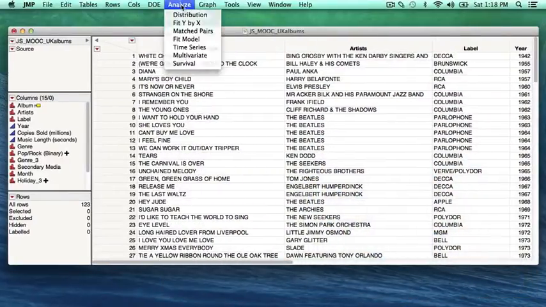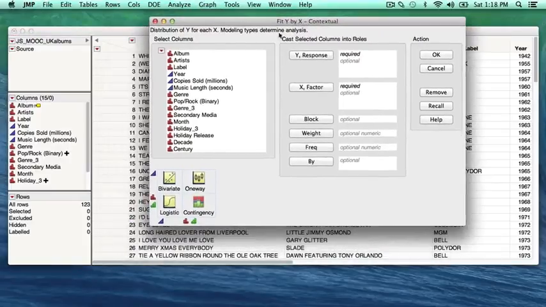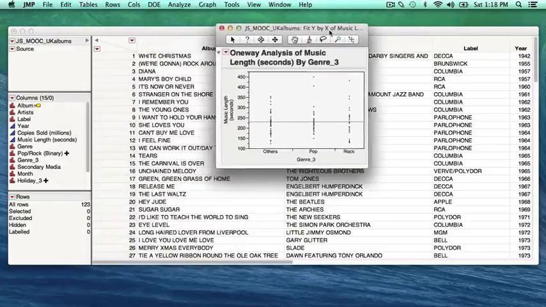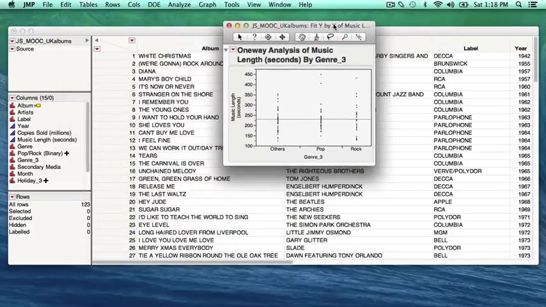So let's go to the Analyze button, hit Fit Y by X, select genre 3 as the X factor, and select music length as the Y response. Hit OK, and there's the music length distribution across three genre groups.